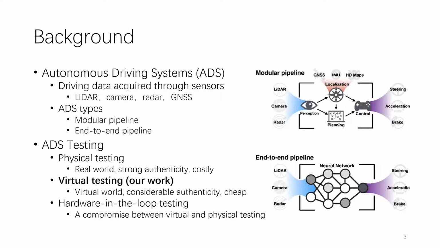In recent years, autonomous driving has received more and more attention. They use many kinds of data from different sensors, such as LiDAR, camera, radar, and GNSS. ADS can be divided into two types, modular pipeline and end-to-end pipeline. ADS testing methods can also be divided into three categories: physical testing, virtual testing, and hardware-in-the-loop testing. In general, they are all trade-offs between authenticity and cost. Our work is based on virtual testing.